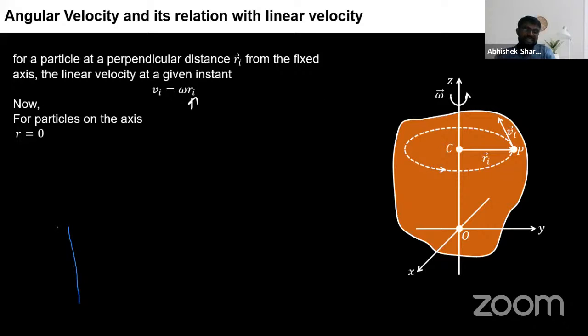Okay. So we'll say, if we consider all the points on this axis, for all these points, since Ri is 0, V will be 0, so omega will be considered as 0.